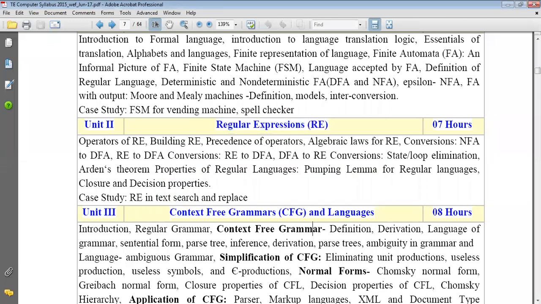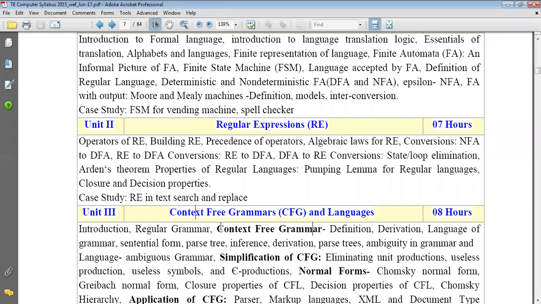Okay. Now the next regular expression. We were talking about the regular expression. Yes, regular expression. In day-to-day life, you are using regular expressions. Now the third is called a context-free grammar. Context-free grammar language. Again, somewhat more difficult words. Context-free grammar. So grammar again.